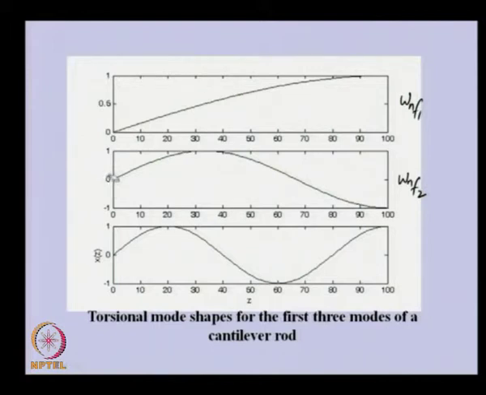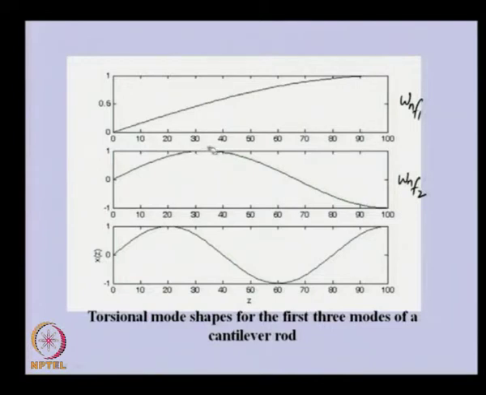This is the fixed end, maximum is taking place here and here also, here plus 1 and here minus 1. This we have normalized because this is a relative displacement.